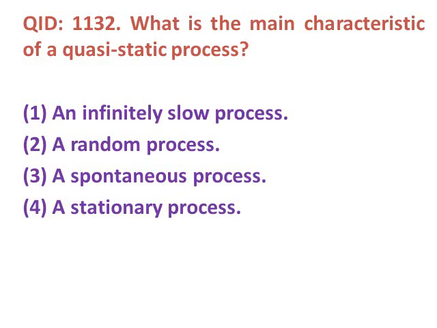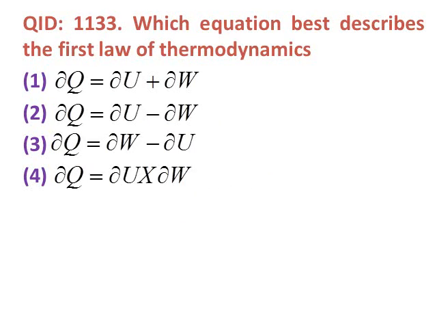Next question. What is the main characteristic of a quasi-static process? The options are first, an infinitely slow process, second, a random process, third, a spontaneous process, fourth, a stationary process. The correct answer is an infinitely slow process, known as a quasi-static process. Next question.